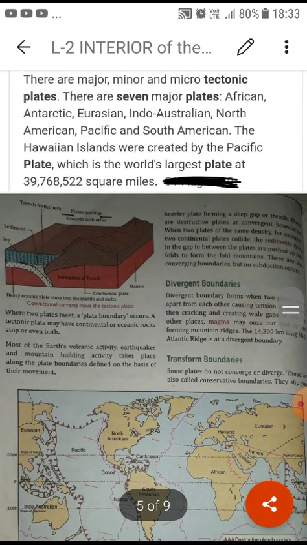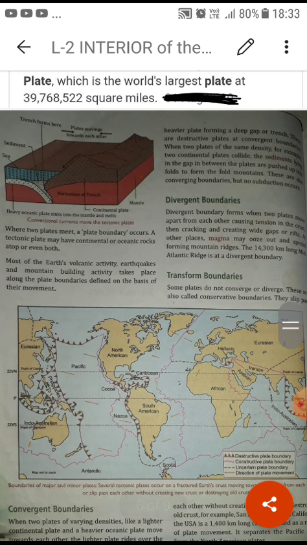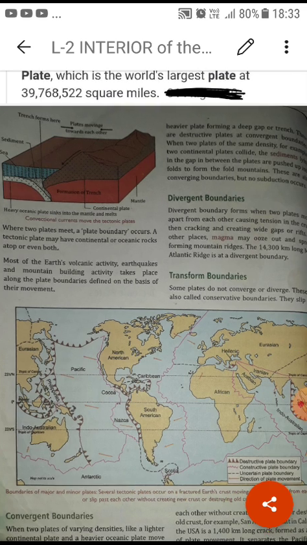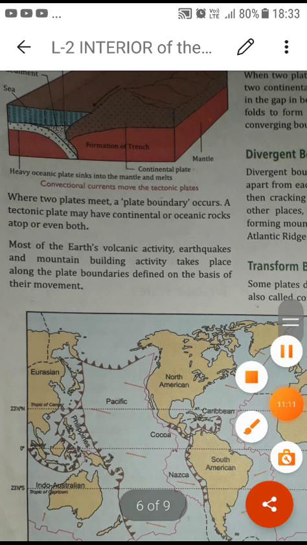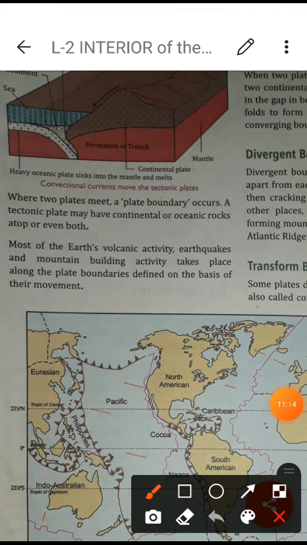So these are the tectonic plates. Now another word is shown here: plate boundary. It is explaining the plate boundary.